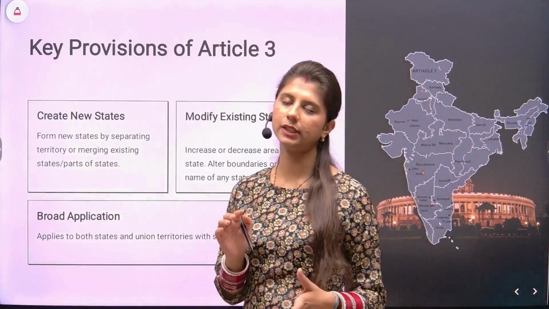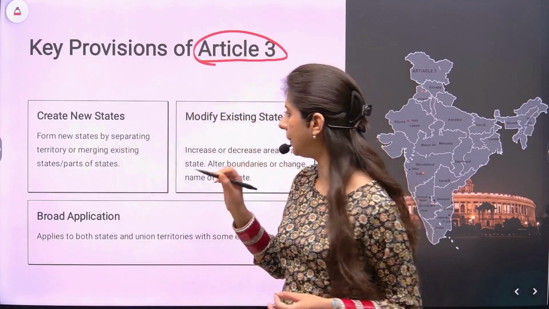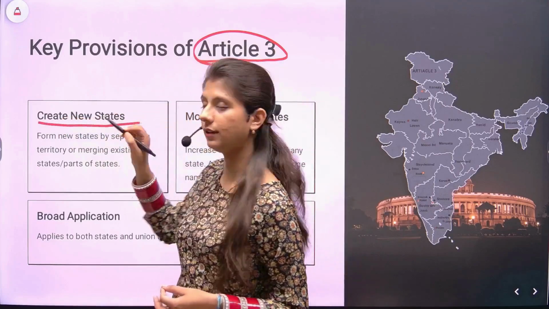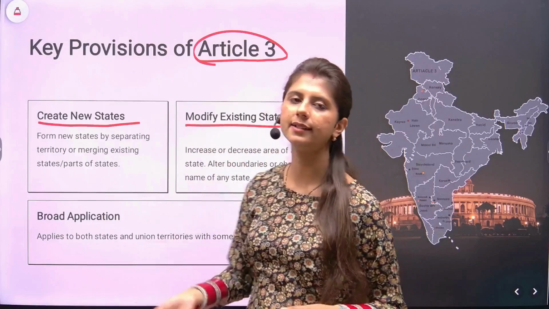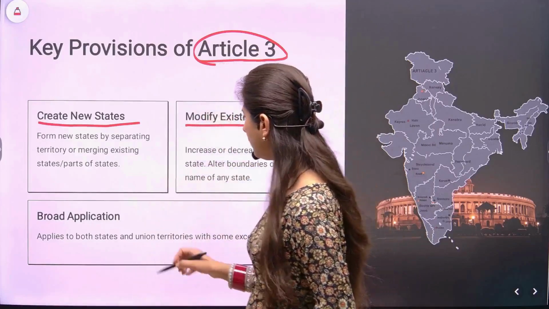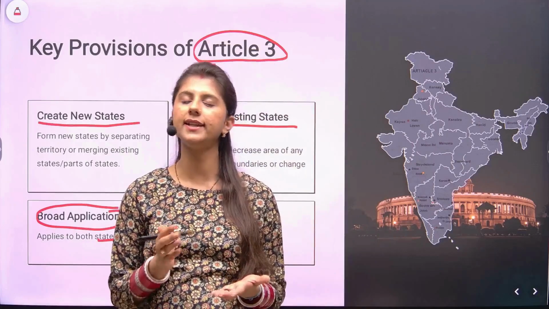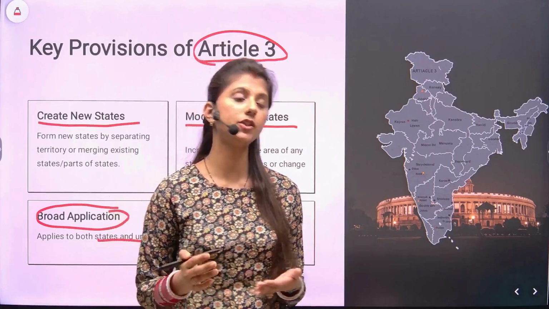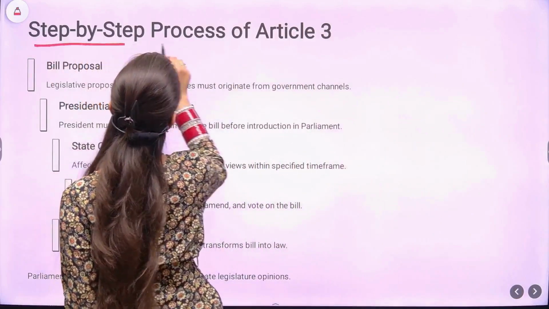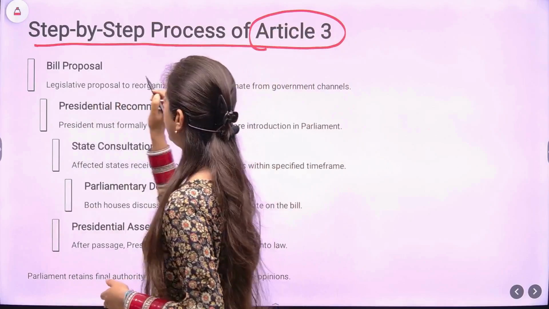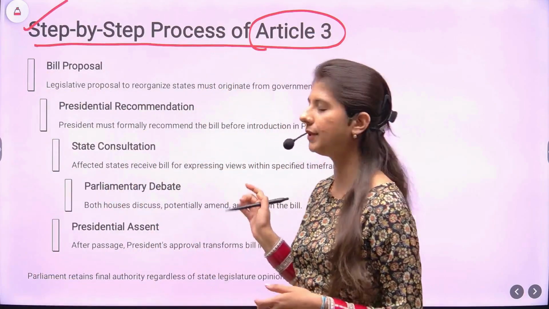What are the key provisions? What are the key things which you need to notice about Article 3? The Parliament can create new states. As already mentioned, the Parliament only can create new states and modify the existing states, that is, increase or decrease the area. Now, this applies to both states as well as the union territories. It is not exclusively for states, it covers the union territories as well. Now, let's check out the step-by-step process of Article 3. This again is very important from an exam perspective, because a question can be framed out of this. We'll see the sample question on this.